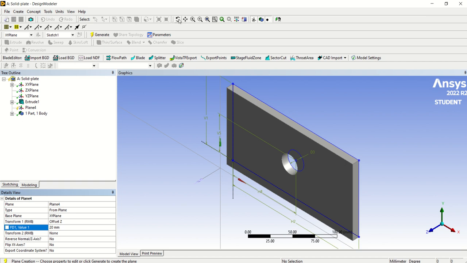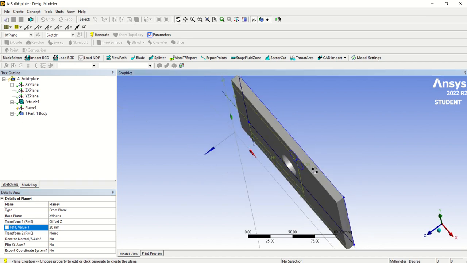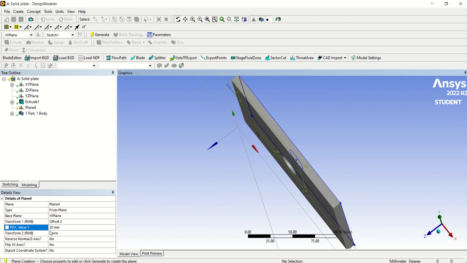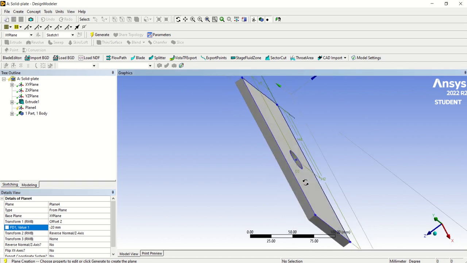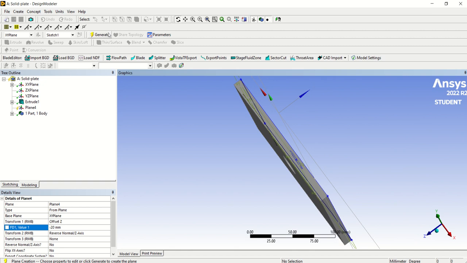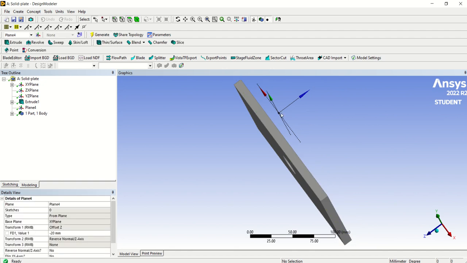So our new plane is, okay, move here, sorry, so we make it negative. You can see our new plane is at this region, at the back here. Then you can generate. This is our new plane.